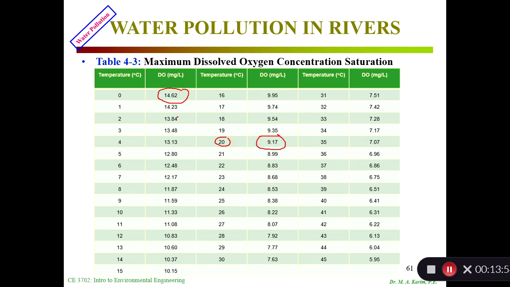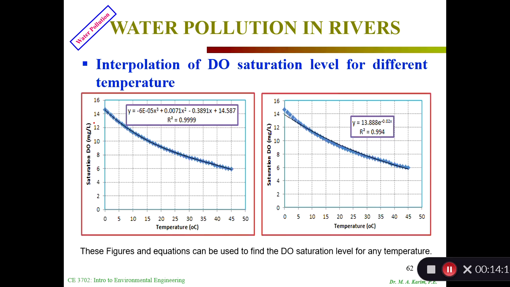So the saturation goes down as the temperature goes up, right? At 45 it is only close to 6 milligram per liter. That's how we know the saturation level. So the deficit is the difference between what is supposed to be there and whatever is available. This one I showed in a different figure like that.